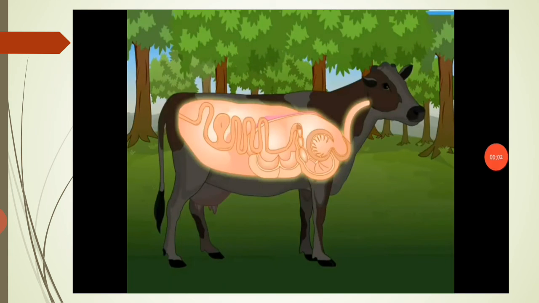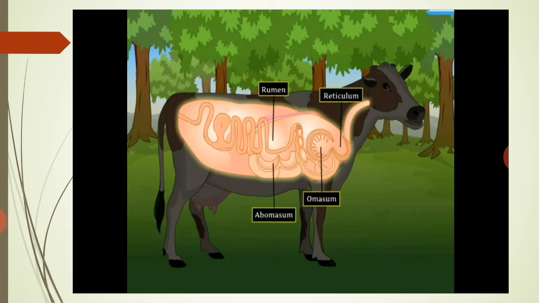Have a special stomach with 4 chambers, namely rumen, reticulum, omasum, and abomasum. Let's see the process of digestion in grass-eating animals. The animals quickly swallow the grass and store it in rumen, the first chamber of the stomach. In the rumen, the food gets partially digested. The partially digested food is called cud. The cud is pushed into the reticulum, the second chamber of the stomach, and from here it is sent back into the mouth for thorough chewing. The process of chewing the cud is called rumination, and animals which chew the cud are called ruminants.